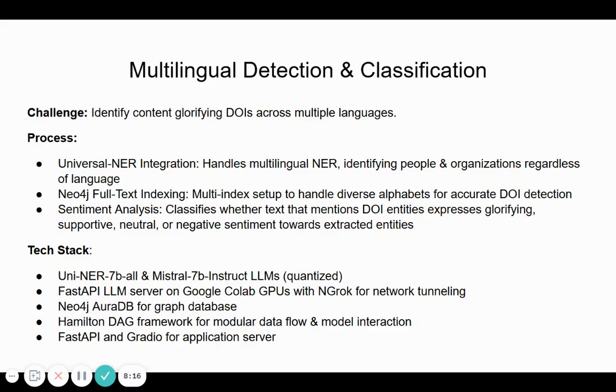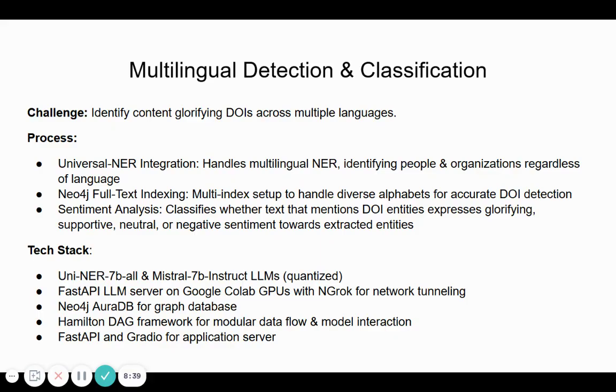Then we have the Neo4j full text indexes that have been added into the knowledge graph in Neo4j. There are several different indexes for several different language groupings that have been set up in order to handle diverse alphabets, in order to be able to provide accurate identification of DOI entity mentions.